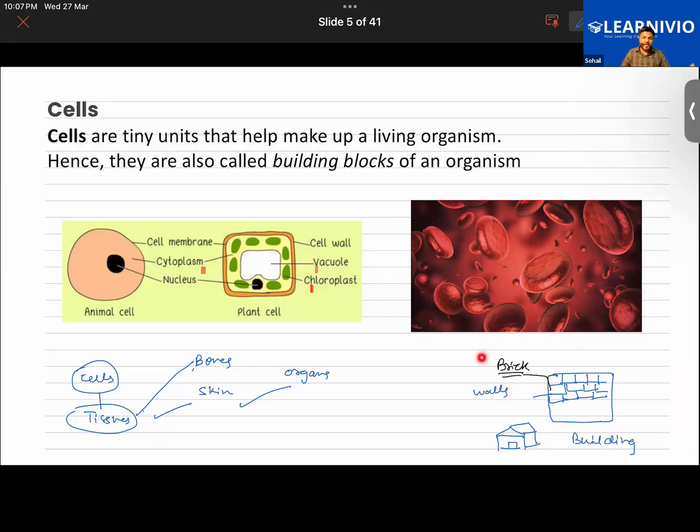So just like you had the example of a brick, that is the tiny unit of this building, in a similar manner our body consists of trillions of cells. Somewhere around 3 to 4 trillion cells are there in our body. So similar to the example of this building, cells are the tiny units that make up any living organism. Is it clear to both of you?